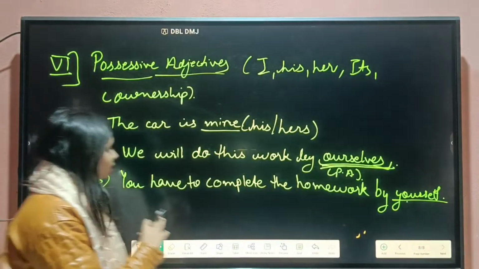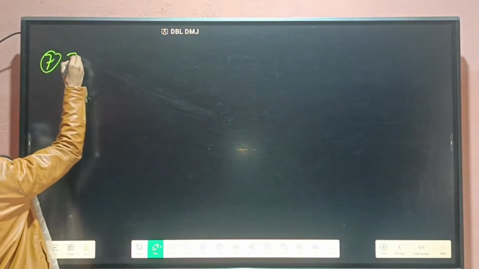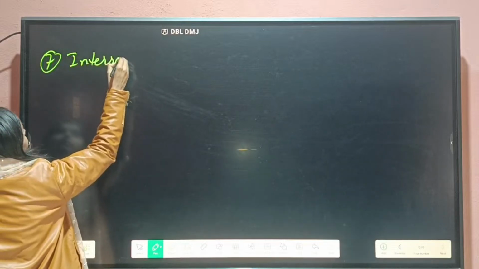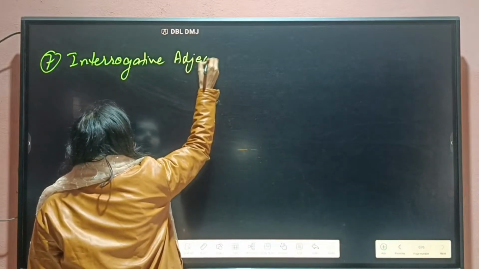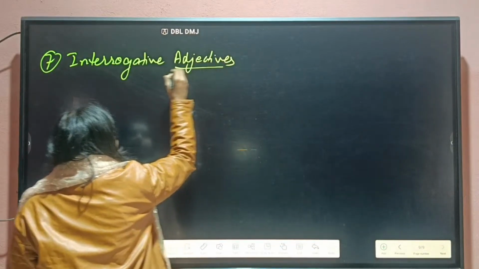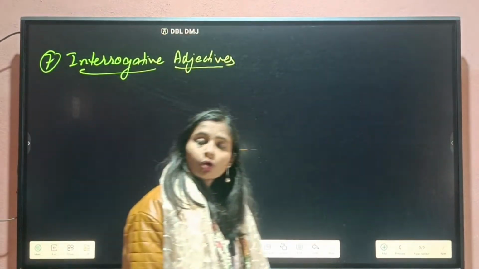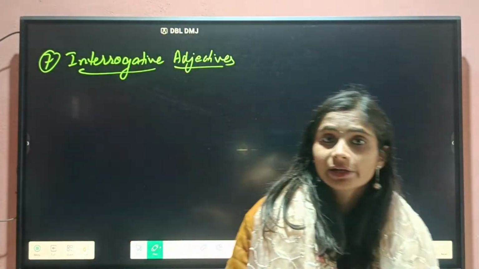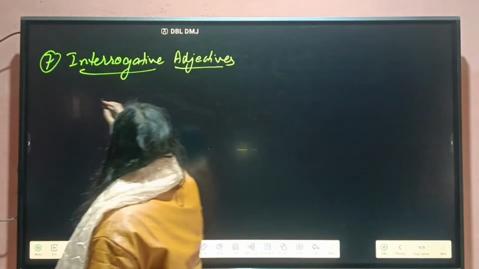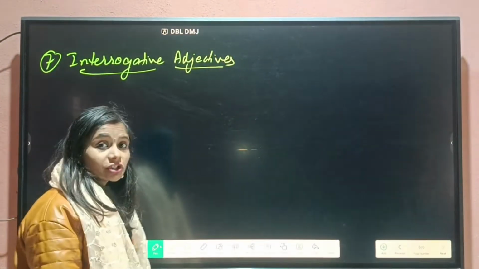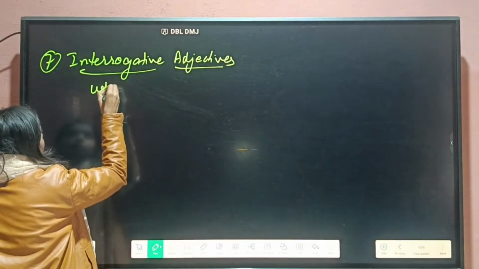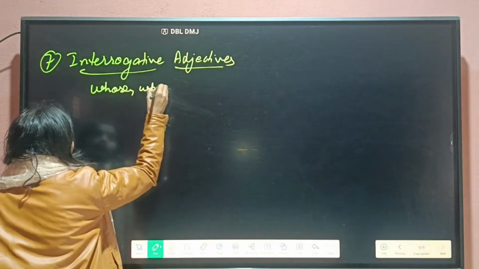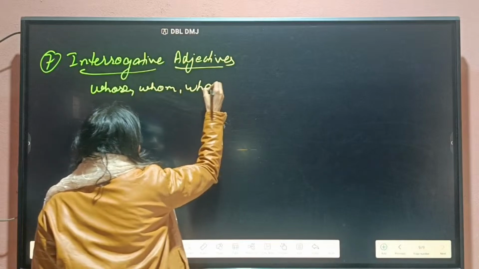Now last adjective that we will discuss now, that is interrogative adjective. Whenever we see the word interrogative, only one thing will come in our mind: question. The special feature of interrogative adjectives is that it always asks a question. The question starts with whose, whom, what, where.